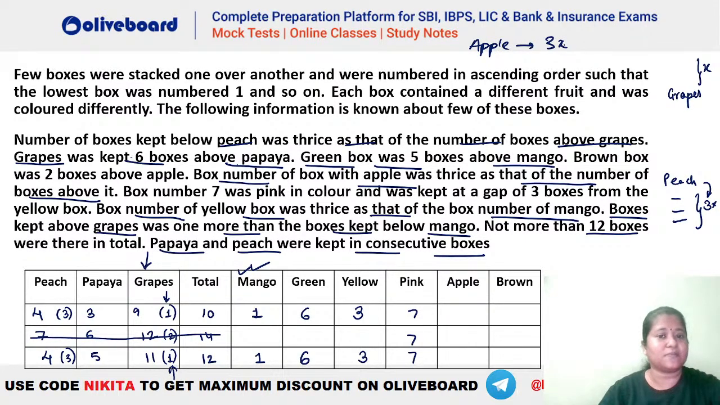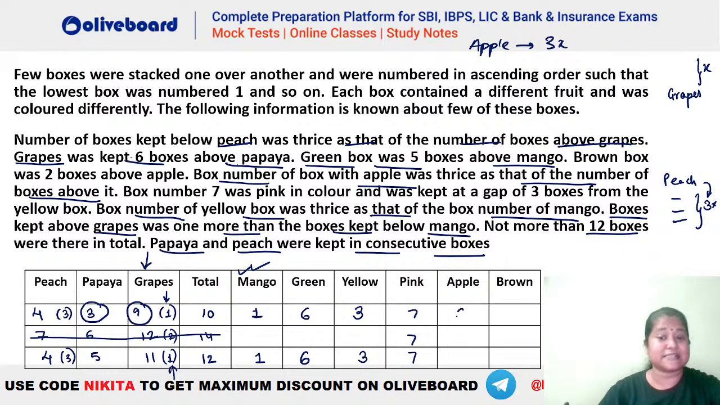Apple has to be a multiple of 3 because it says the box number of apple is thrice that of the number of boxes above it. In the first case, you can see that we have box number 9 as grapes, box number 3 as papaya. We can only have 2 more boxes, because one more box which is a multiple of 3. In the first case, you can see we can take 6, which is a possibility, right?